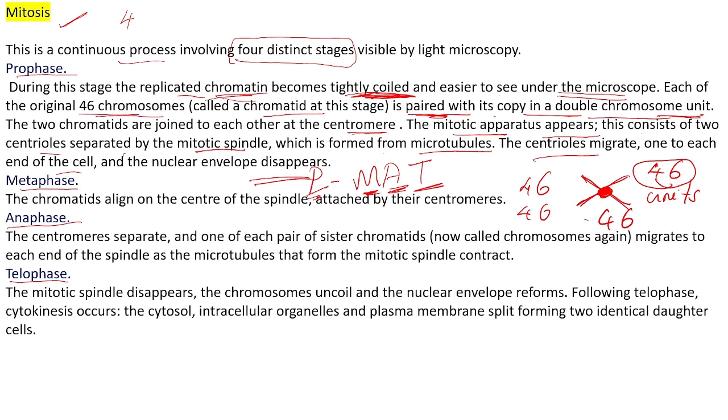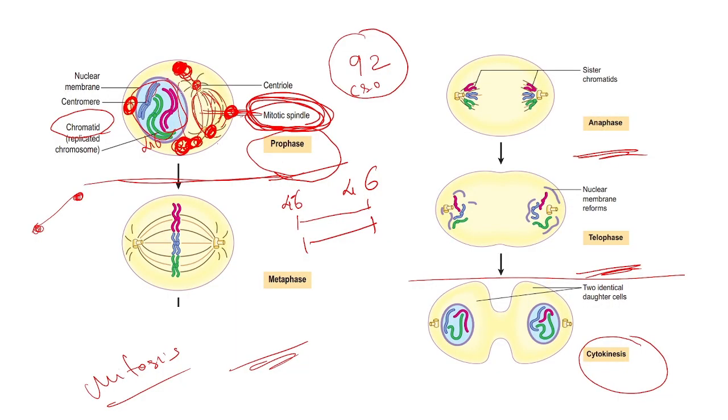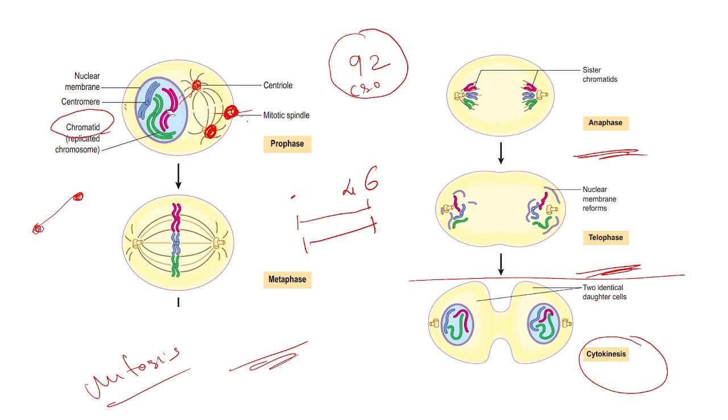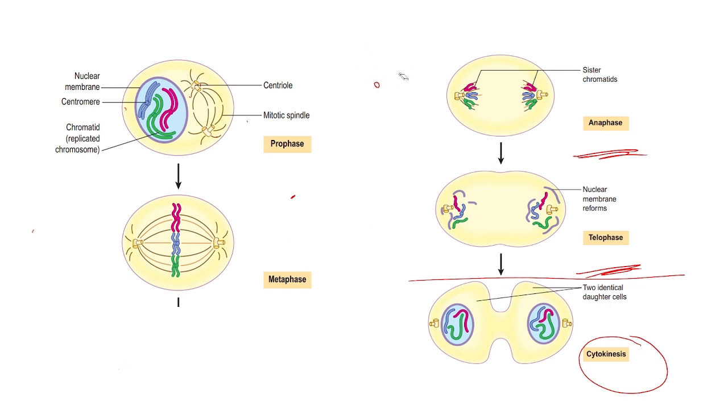Okay, metaphase. And one more thing will happen: the nuclear envelope will be disappearing. Here you can see this is the nuclear envelope, nuclear membrane, the outer covering of our genetic material. This nuclear membrane will disappear at the end of the prophase. This nuclear envelope will be disappearing.